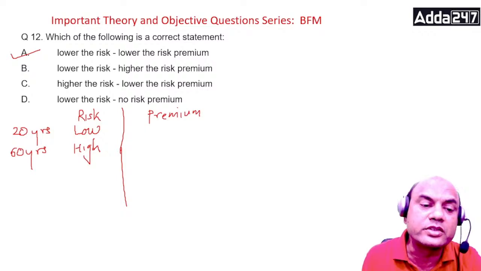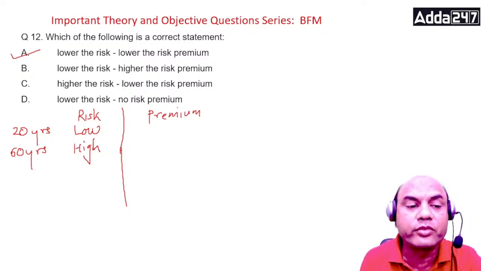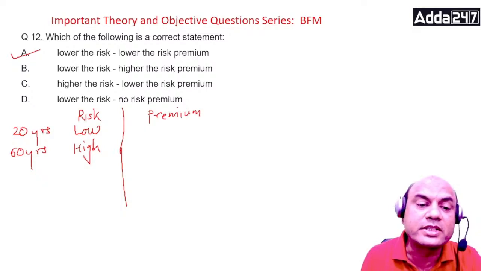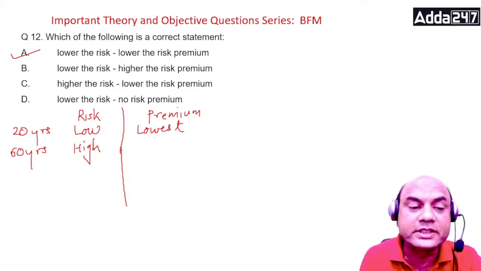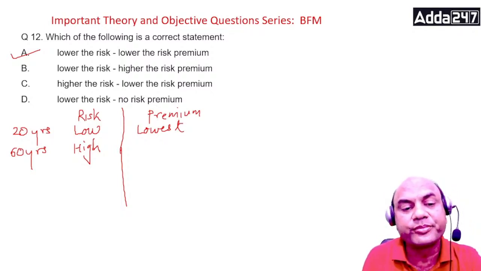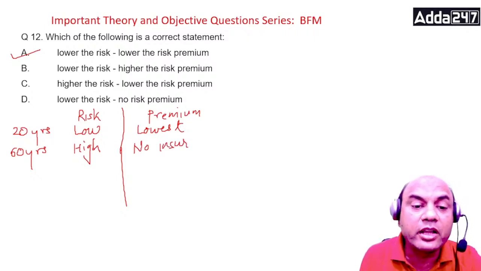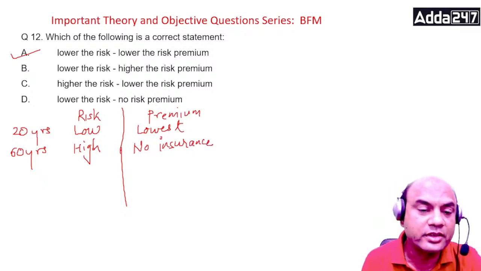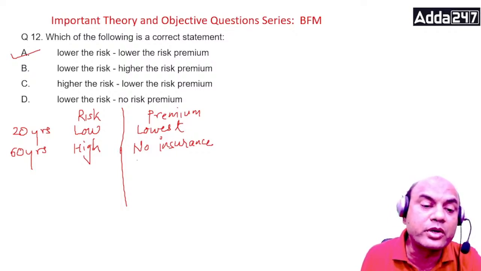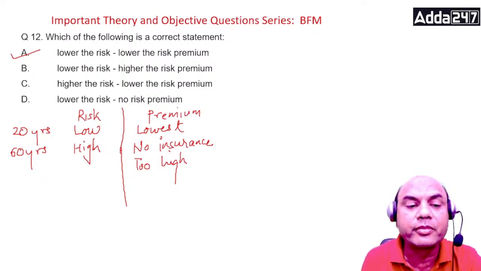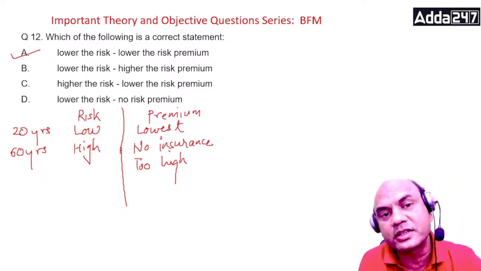So logically, for these two persons, the insurance company will charge the lowest premium for this person. And for the 60-year-old person, firstly it won't give any insurance. But if somebody insists, okay, no, I want the insurance at any cost, in that case the premium charge will be too high. So that is the case. Low risk, low premium. High risk, high premium. That is the basic logic, isn't it?